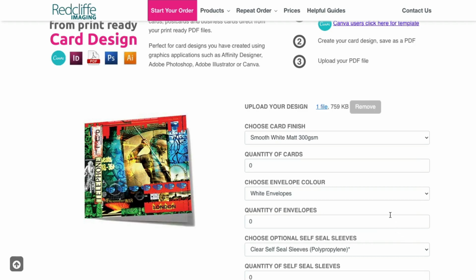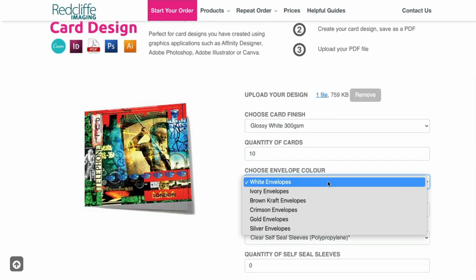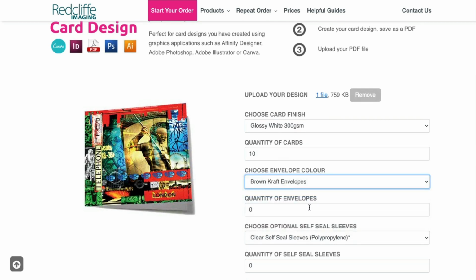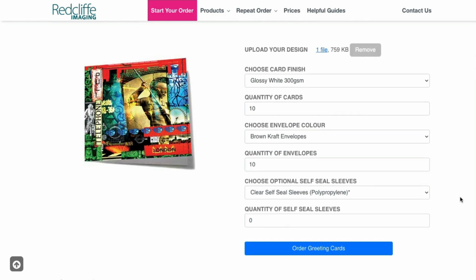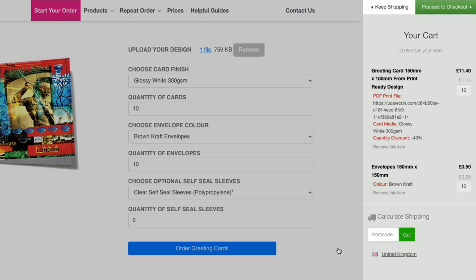Now you are ready to choose a card finish, card quantity and optional extras like envelopes and sleeves. Click Order Greeting Cards when you are done. Click on Keep Shopping if you want to order more cards, or choose Proceed to checkout.